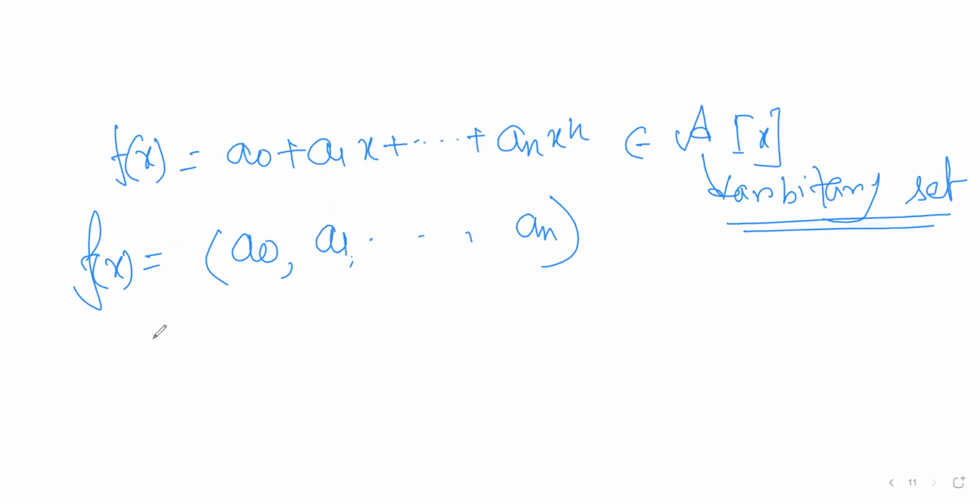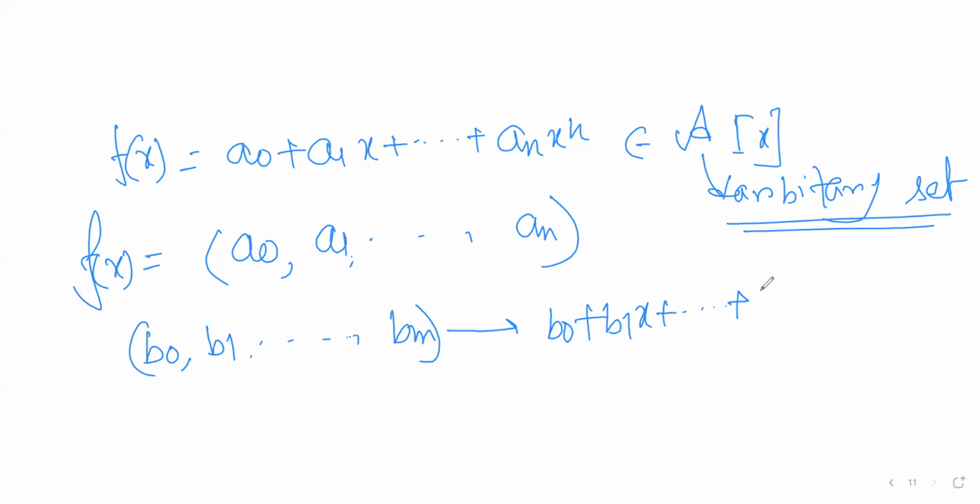And if we are given a coordinate, suppose b0, b1, ..., bm, then it will represent the polynomial b0 + b1x + ... + bm xᵐ, right?